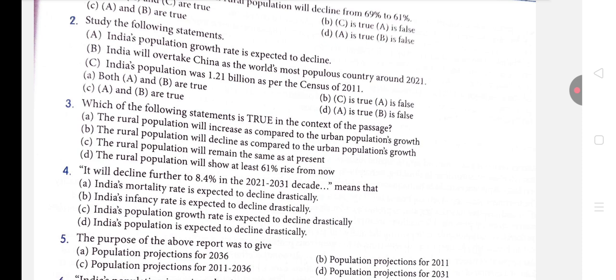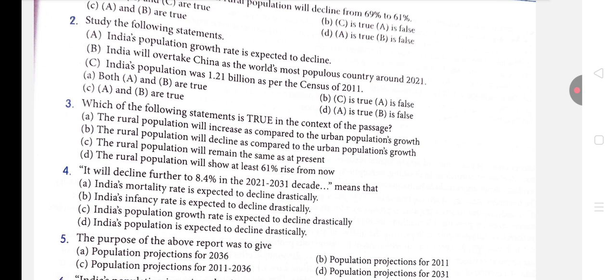Second option is C is true, A is false. Yes, we can go ahead with this option, but let's see the other options as well. A and B are true. So no, A and B are absolutely false. Then option number D is A is true, B is false. So is A true? No, A is not true because A is false. The whole passage is talking about the population growth that is occurring in India. So definitely A is false. So option number B, that is C is true, A is false, is correct.